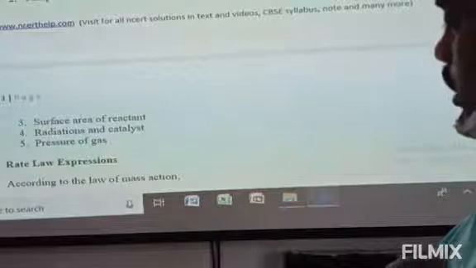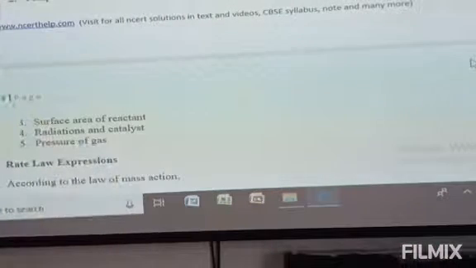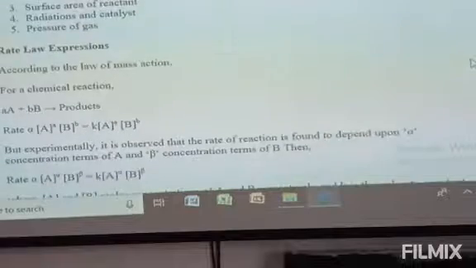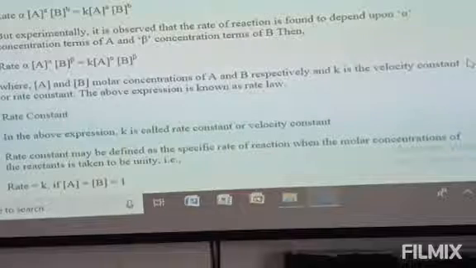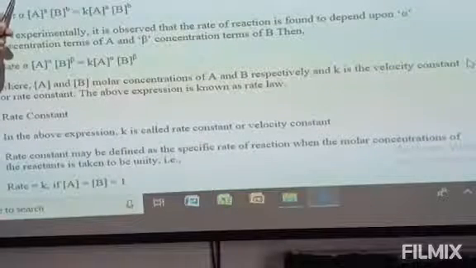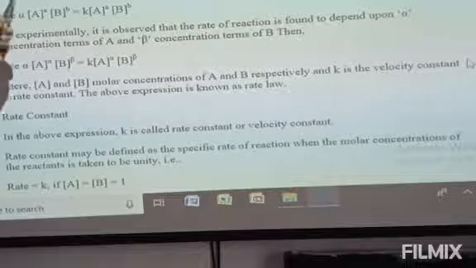Now, what is the rate law expression? Let us see. According to the law of mass action, let us take a reaction small a capital A plus small b capital B gives product. So, rate is directly proportional to concentration.